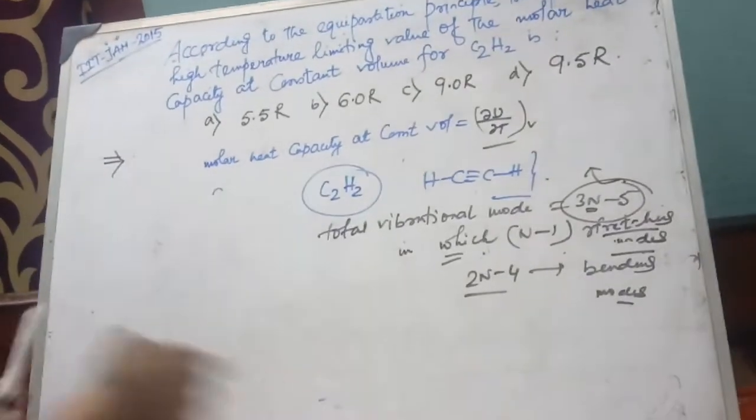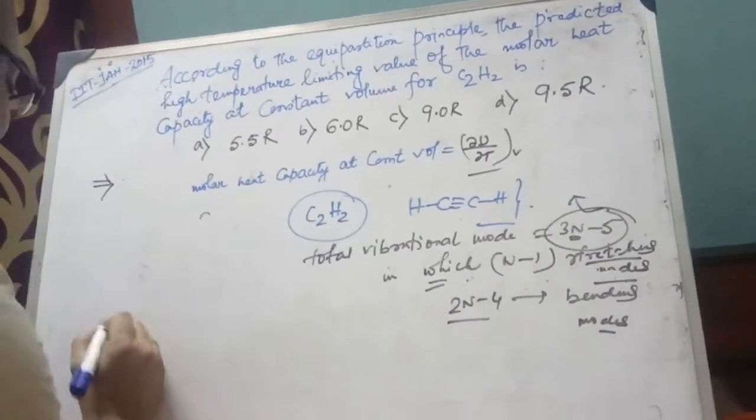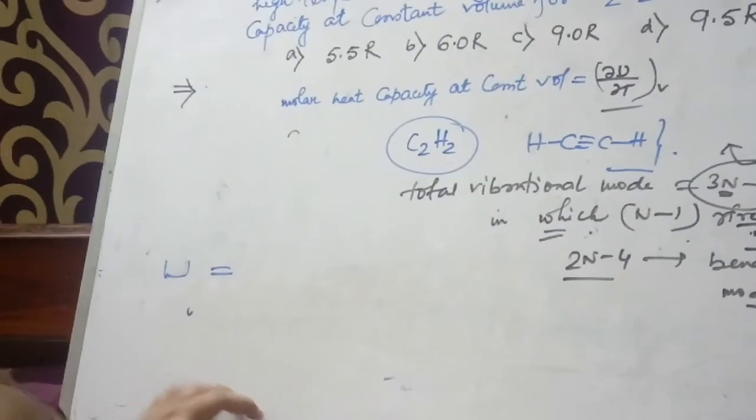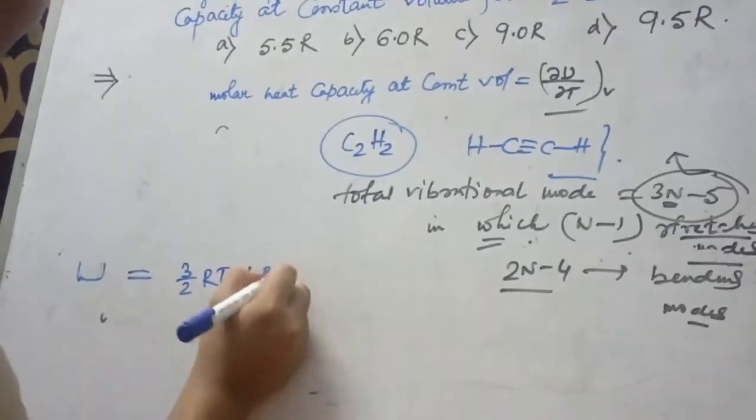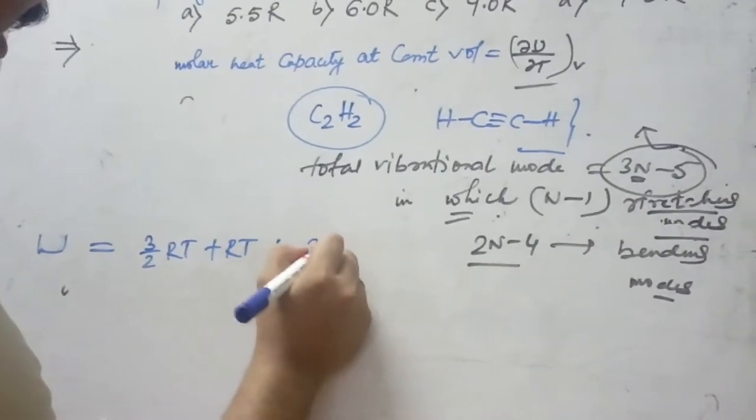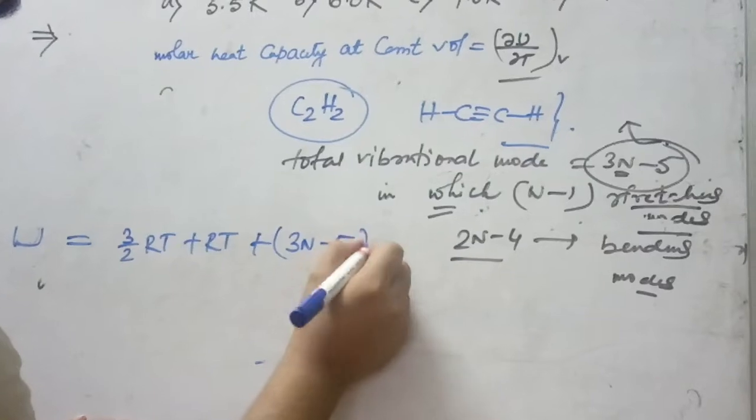So the total energy U equals 3 by 2 RT plus RT plus 3n minus 5 into RT.